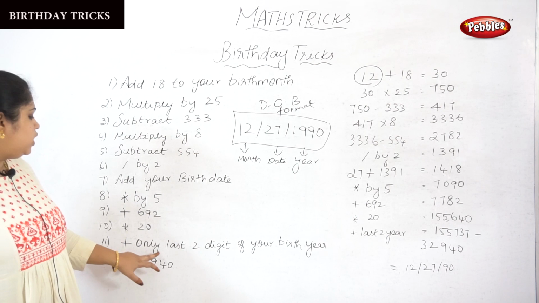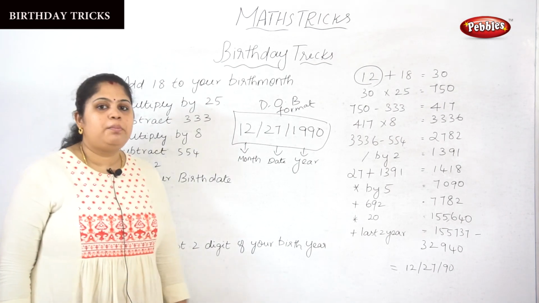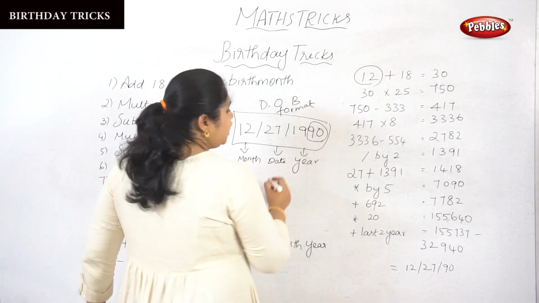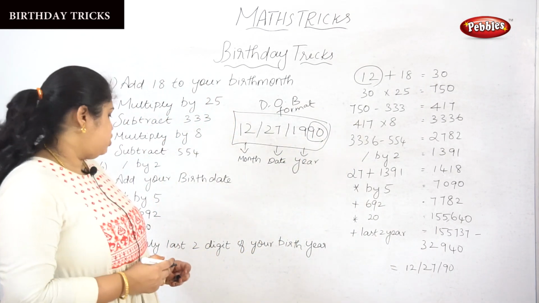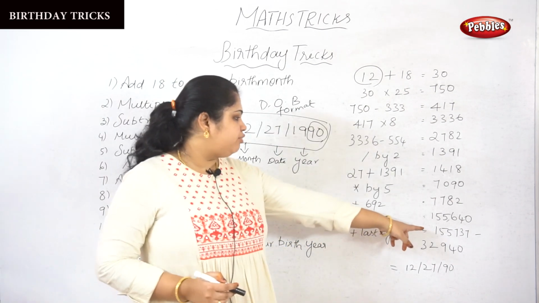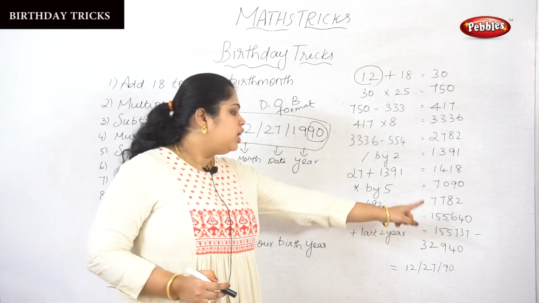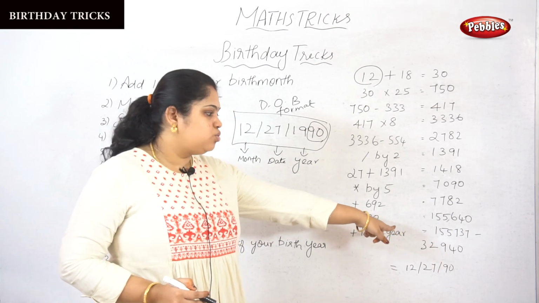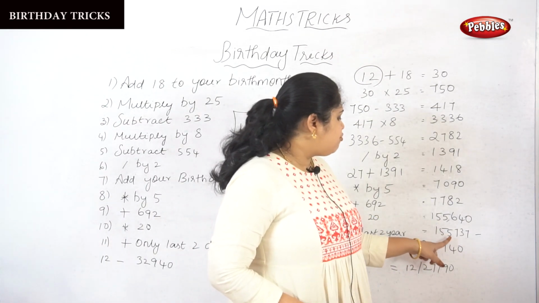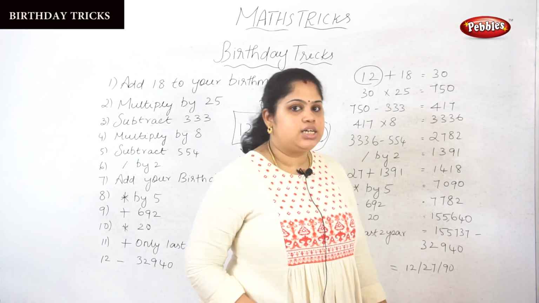Next, the 11th step: add only the last 2 digits of your birth year. What are the last 2 digits of my birth year? 90, isn't it? So you should add 90 to 1,55,640, and after that you get 1,55,737.